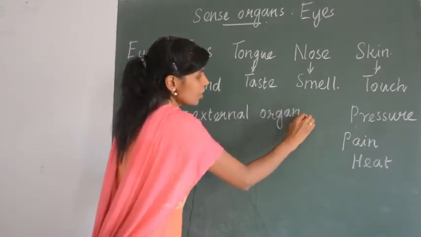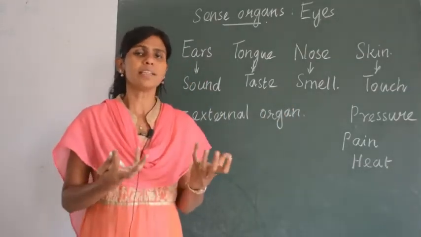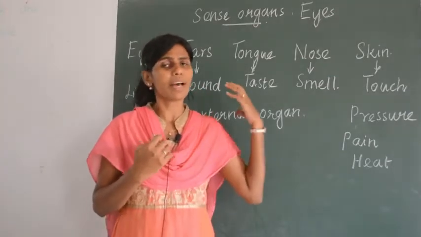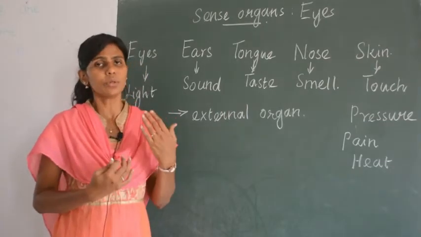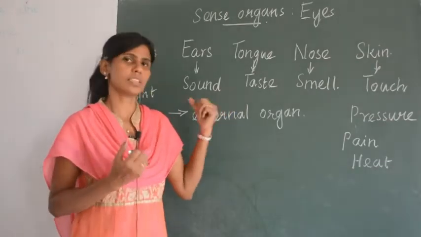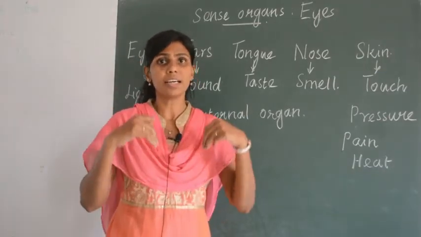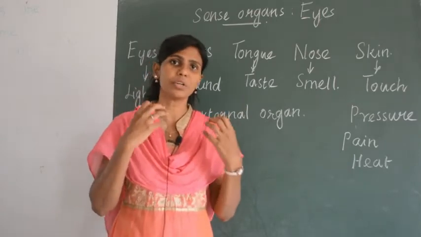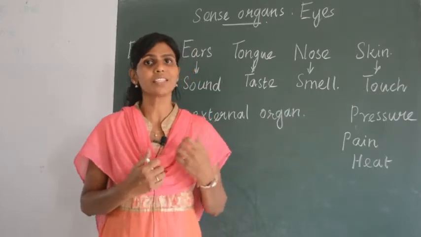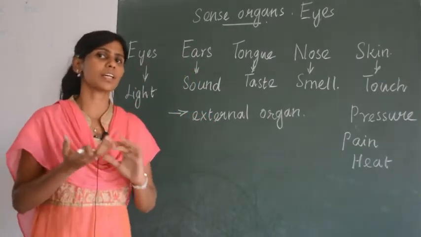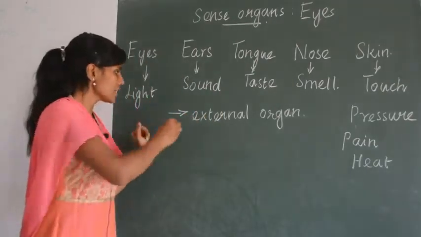What is an external organ and what is an internal organ? External means outside your body and internal means inside your body. Where can you find the sense organs, outside or inside your body? Outside, right? So the external organs are the sense organs. Every sense organ is outside your body. Your heart, kidney, all is internal organ, no, they are inside the body where you don't have access to. But here these sense organs are external sense organs. Everything can be touched by you, the eyes, nose, ears, everything you can touch. So it is an external organ.